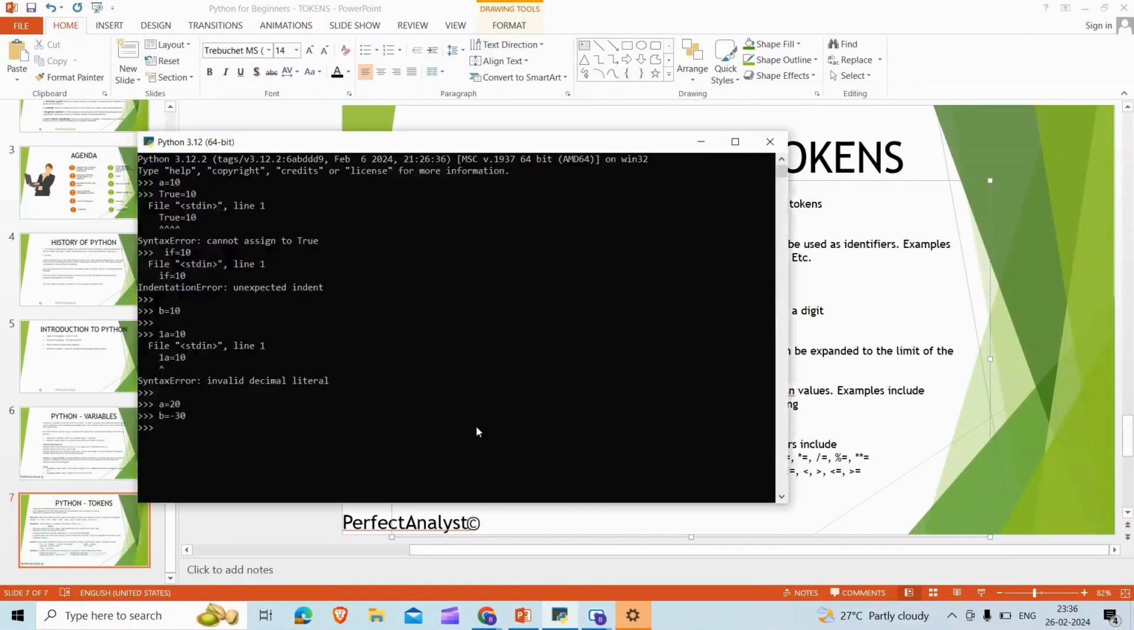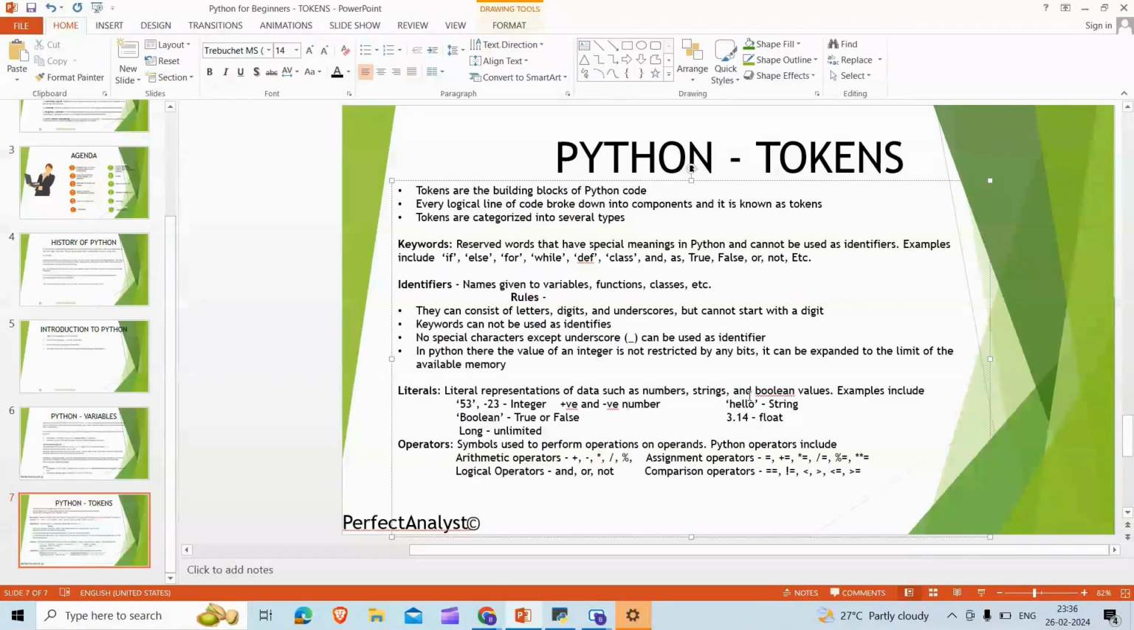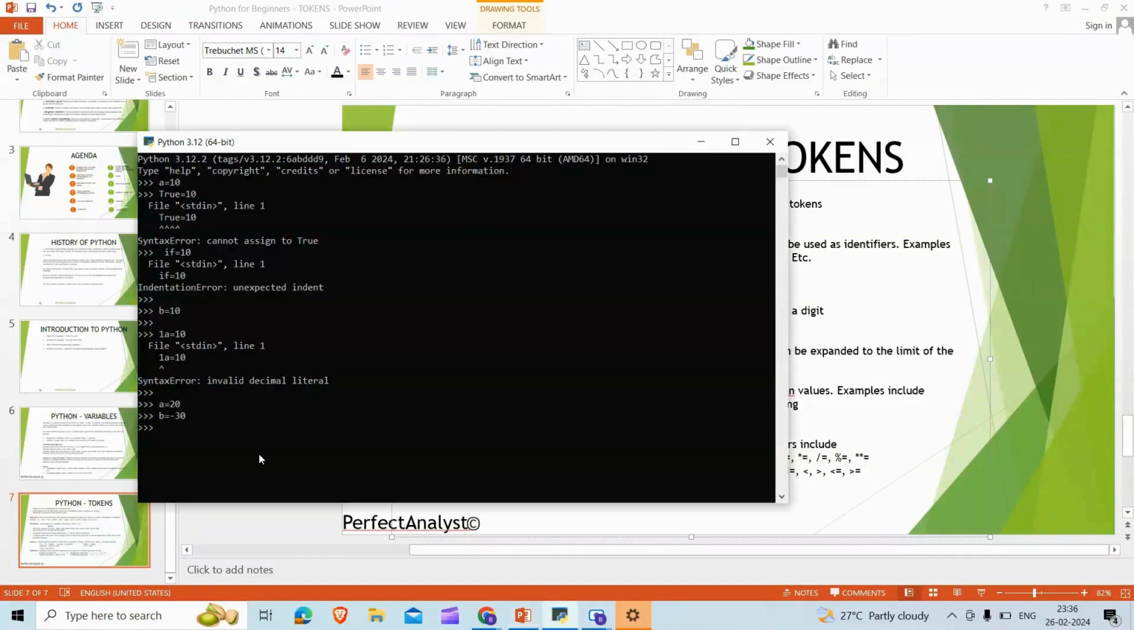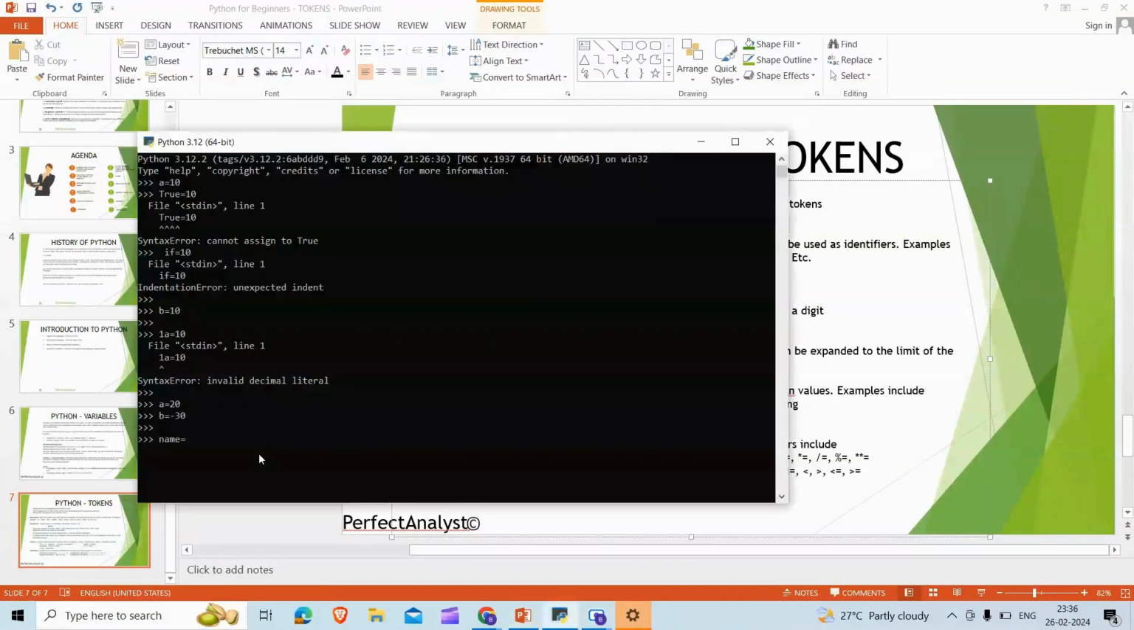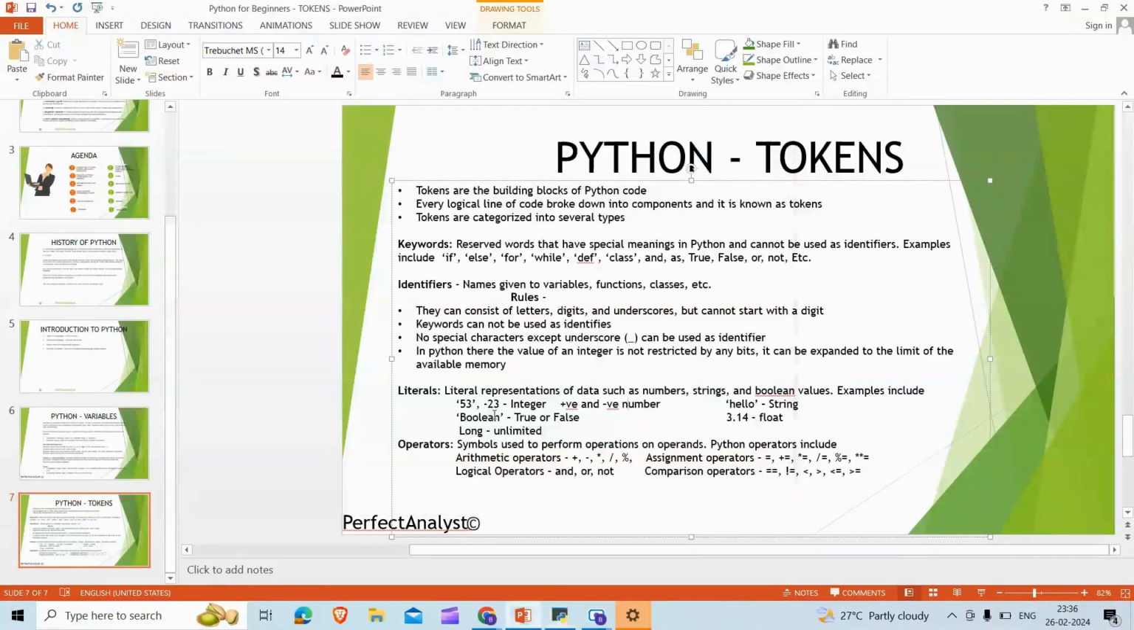Then string. Always remember, if you are putting any string it has to be in quotes. So let's say name equal to my name, suppose. Okay, so I have given the string here. This is called a string, it has to be in quotes. Boolean, like true or false. So let's try this boolean and float here.